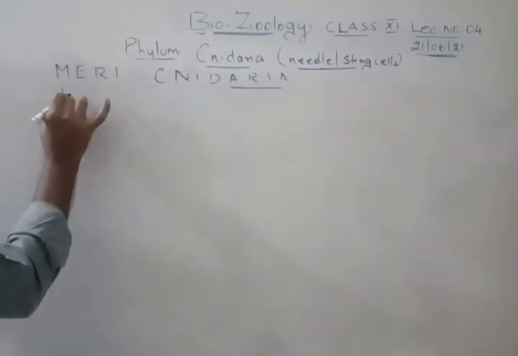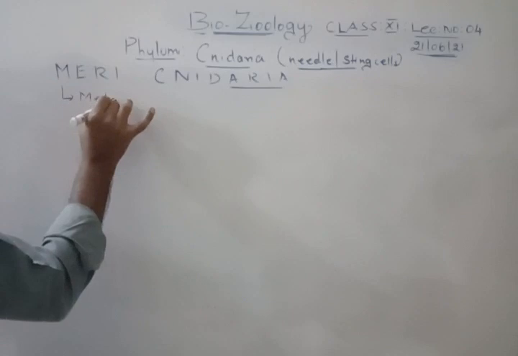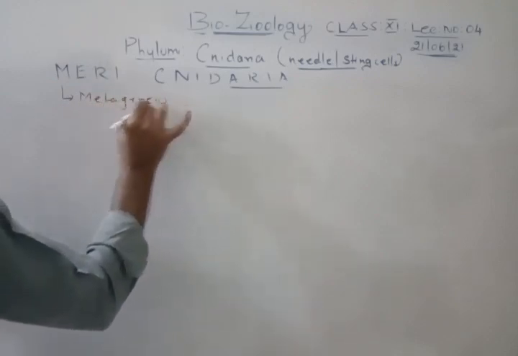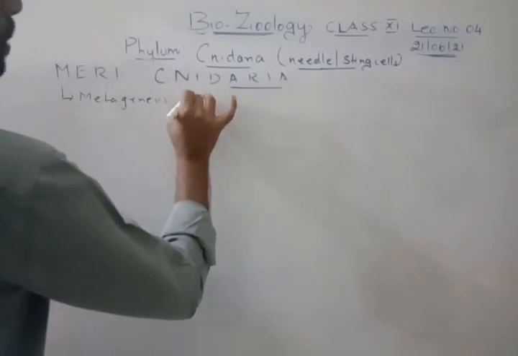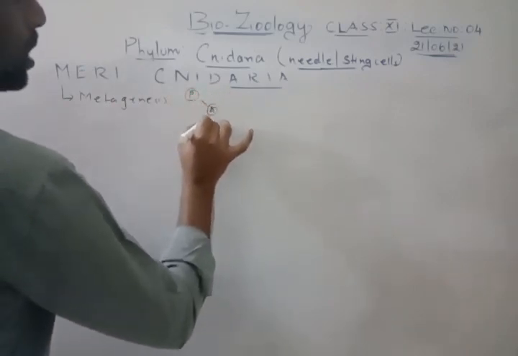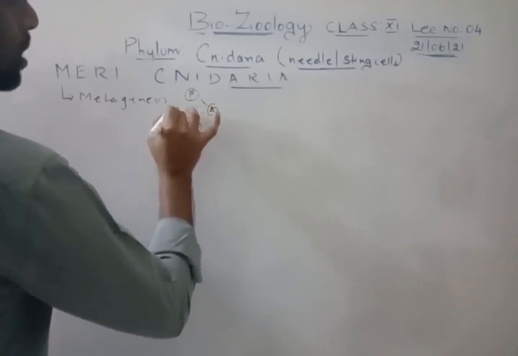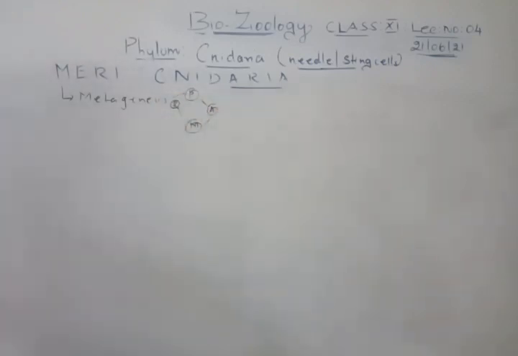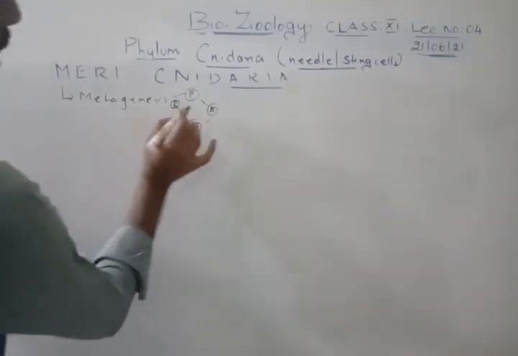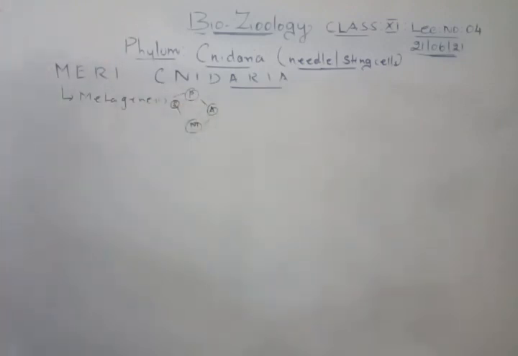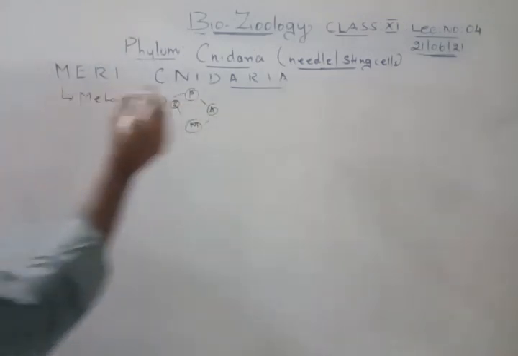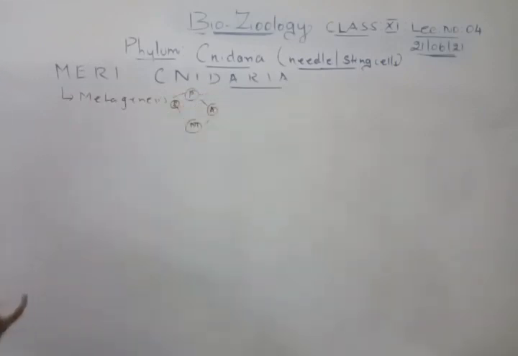M stands for metagenesis. You know what metagenesis is, no? Metagenesis is for Obelia: polyp reproduces asexually into medusa, and medusa reproduces sexually into polyps. You know all these examples. This is important, a 1 mark question. Polyp always has asexual reproduction. Medusa always has sexual reproduction. Individually also, you know the examples. For polyps, you will have Hydra and Adamsia, and for medusa, only one important example, that is Aurelia or jellyfish. So that is called metagenesis.